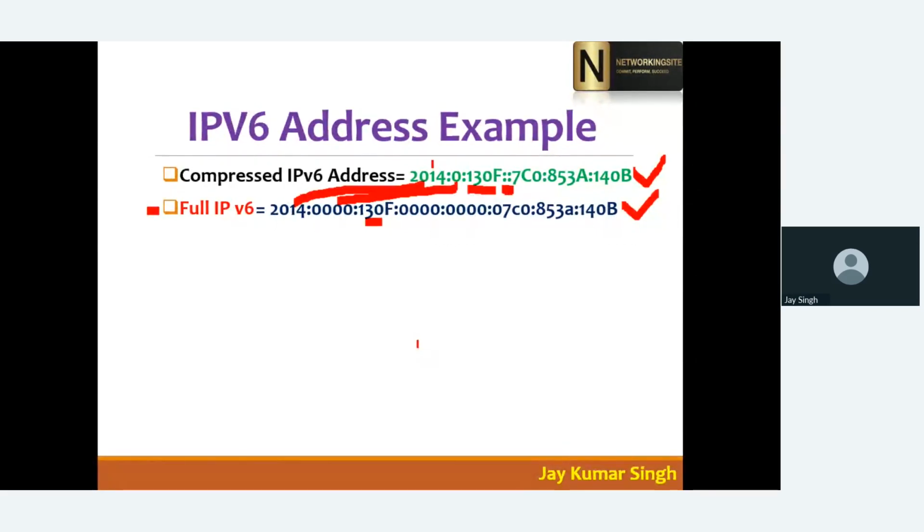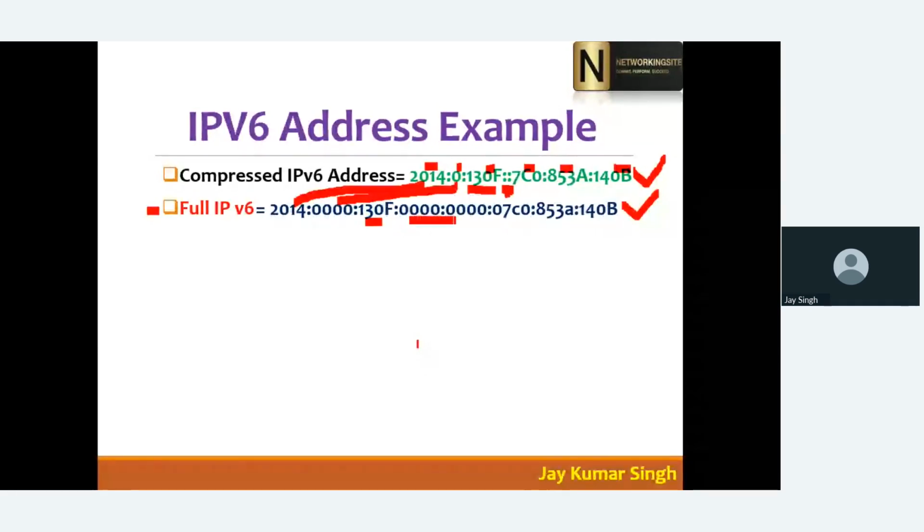See how to calculate. Normally, how many octets do we have in IPv6? 8 octets. So see how many octets we have: 1, 2, 3, 4, 5, 6. Now how many are hidden here? 2 are hidden here.